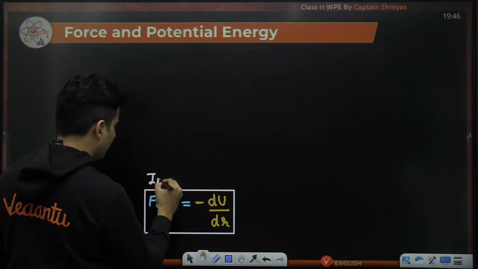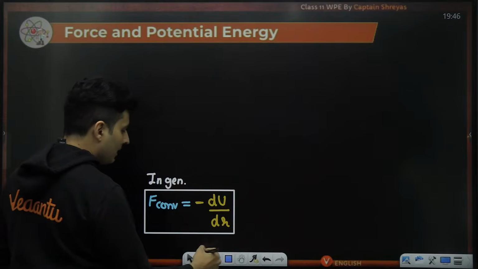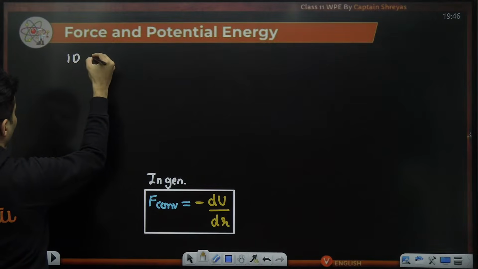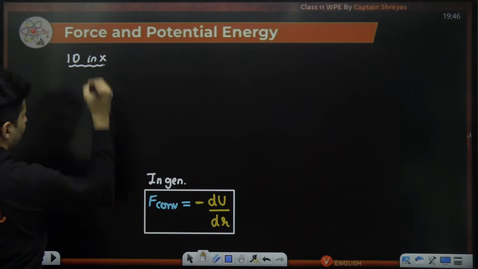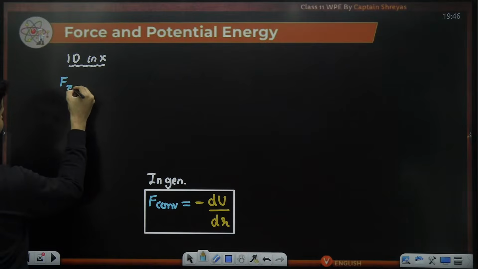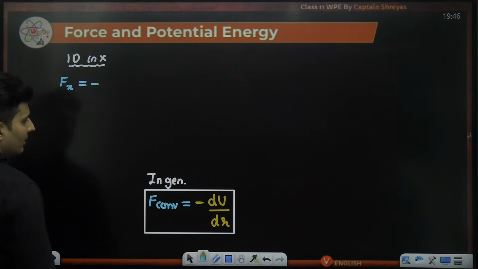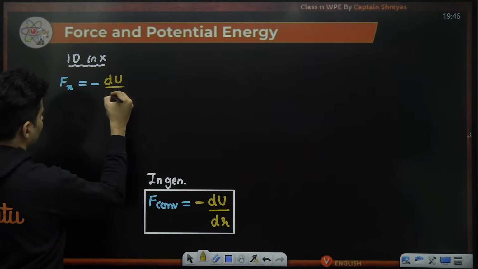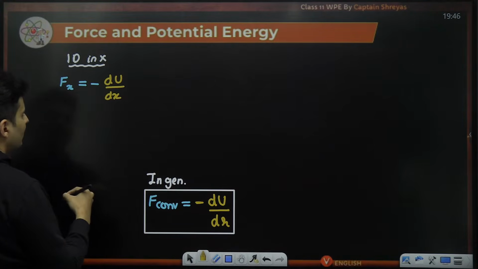Now, if it was a one-dimensional question in x direction, then I would just replace this with the conservative force in x direction will be minus the rate of change of energy with respect to x.